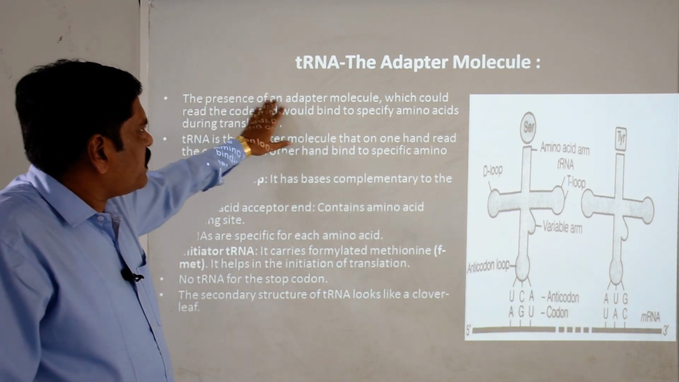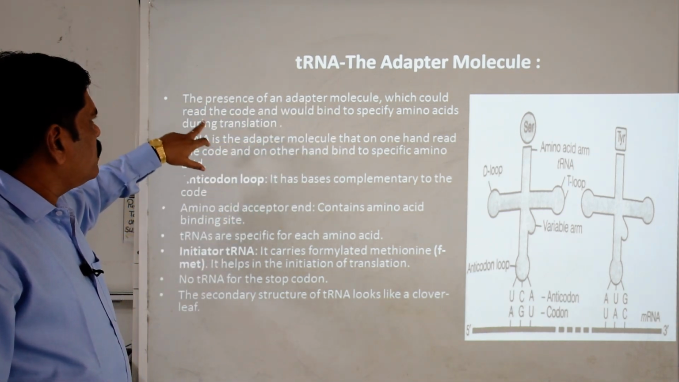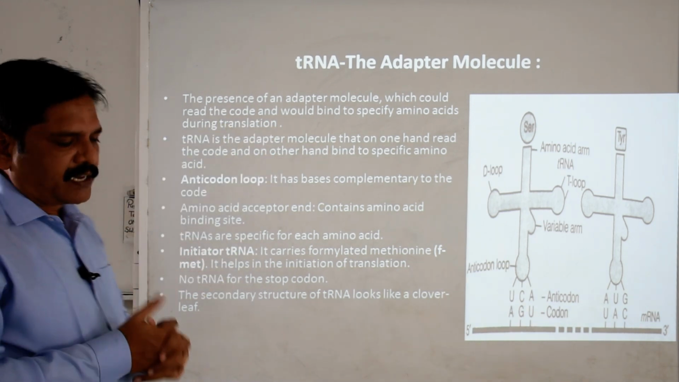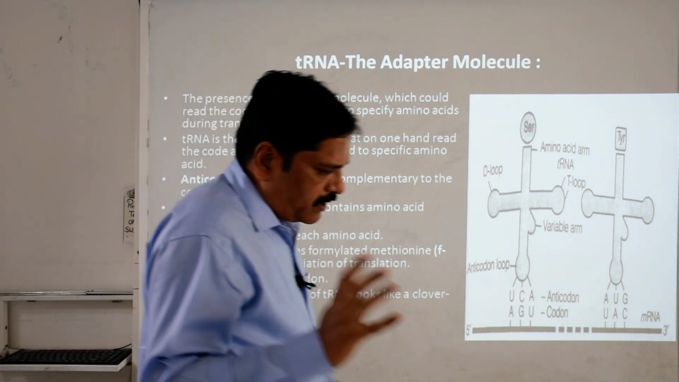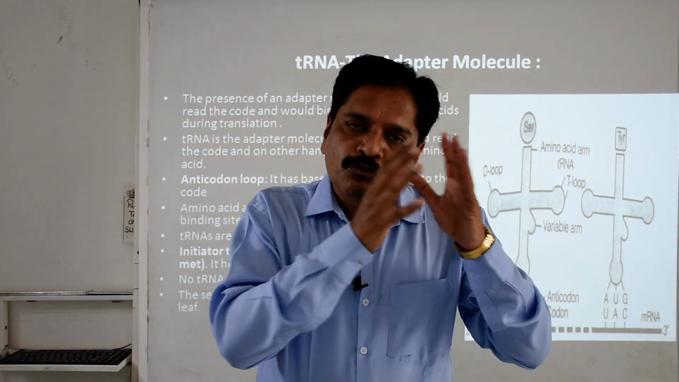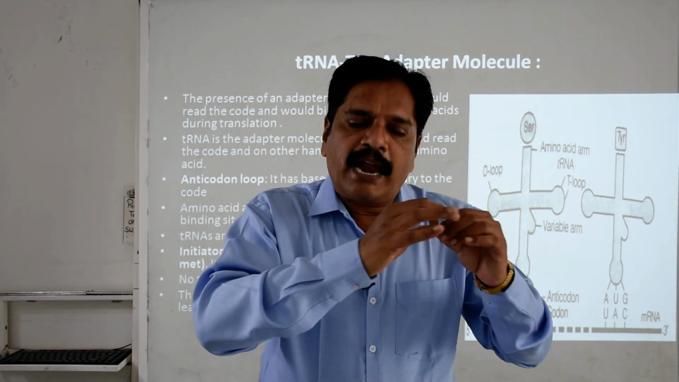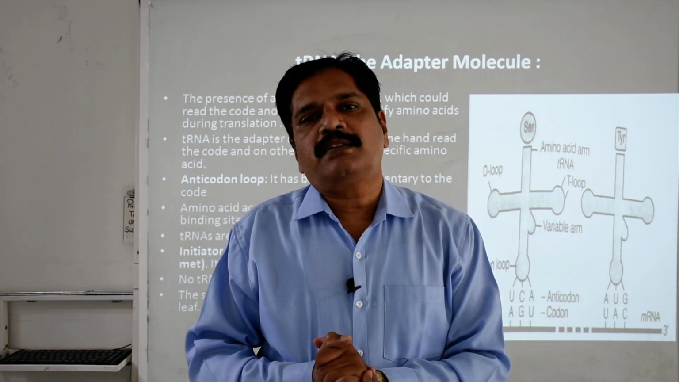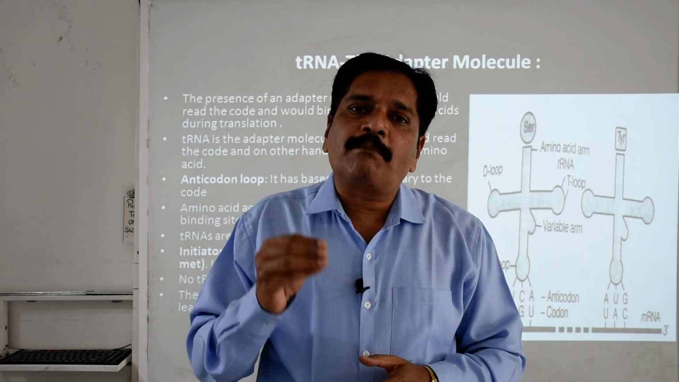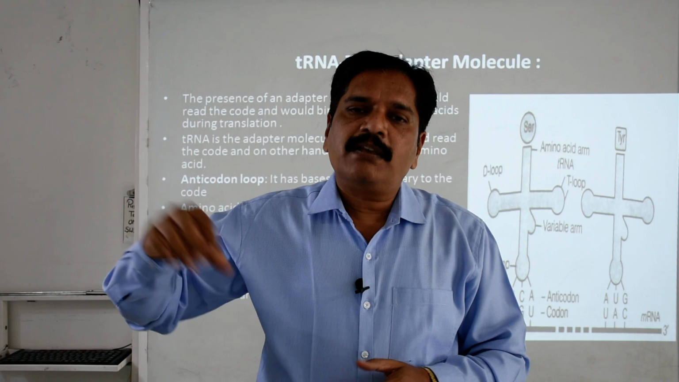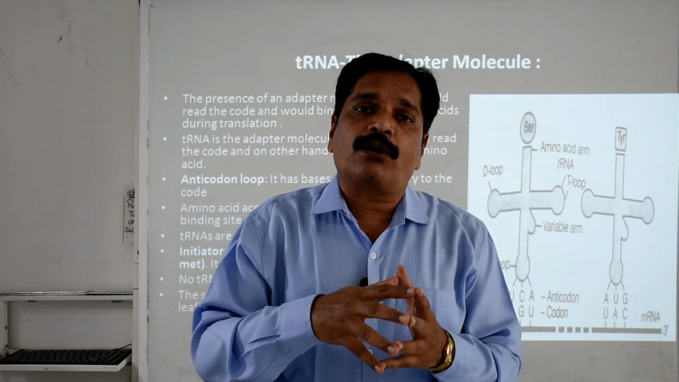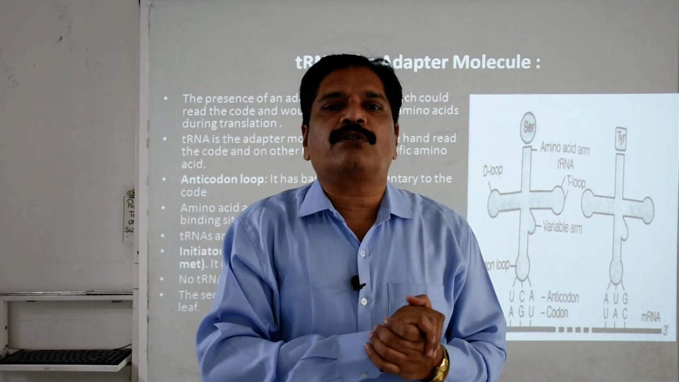So the presence of an adaptor molecule, which could read the code and would bind to a specific amino acid during the translation. Clear? We learned earlier what happened. mRNA is synthesized using DNA as a template, and a particular genetic code is already formed. Now in the cytoplasm, it is compulsory to have a facility to read this codon, and by reading this codon, to bring that particular amino acid to this point.